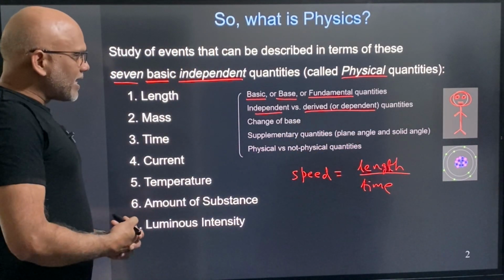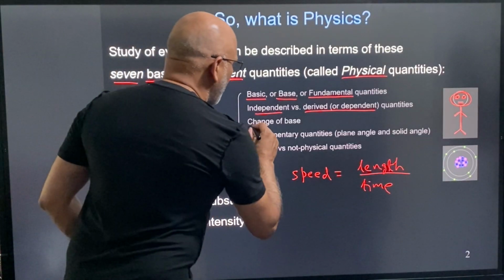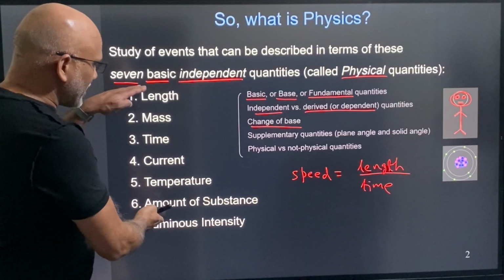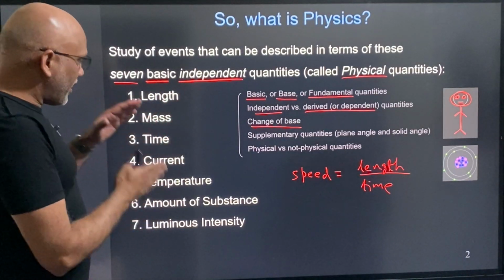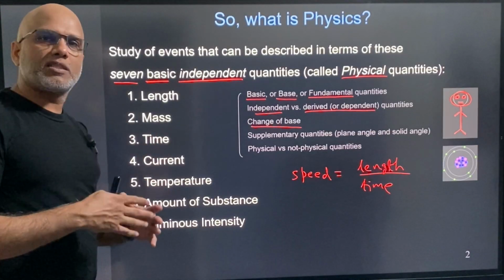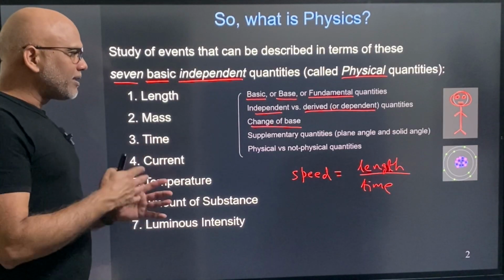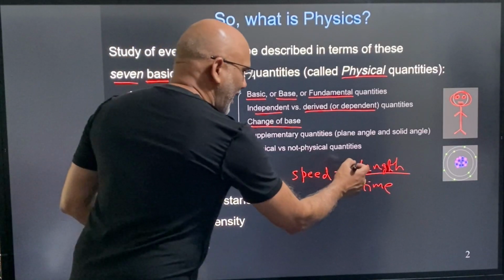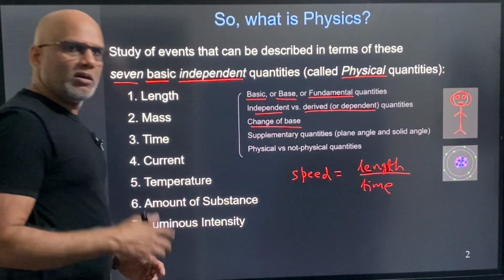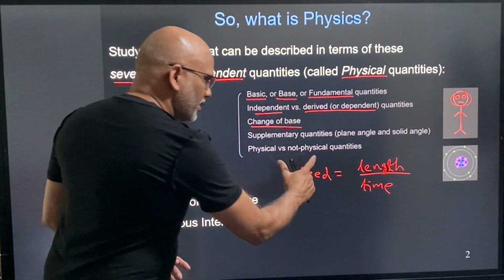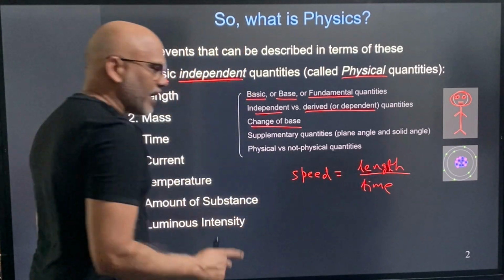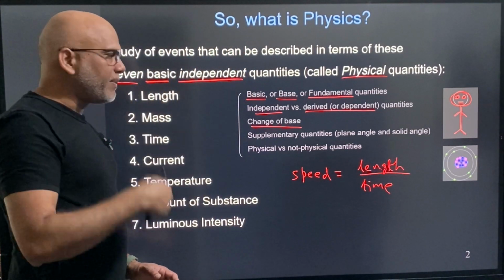All right. There is another thing that you will hear: change of base. What does it mean? These seven quantities, scientists have agreed to take as the base quantities, but sometimes in some situations we may decide that I don't want to take length and time. Instead, I want to take speed and time as the base quantities. If you look at this expression, there are three variables: speed, length, and time. And if I know any two of those, the third can be calculated.